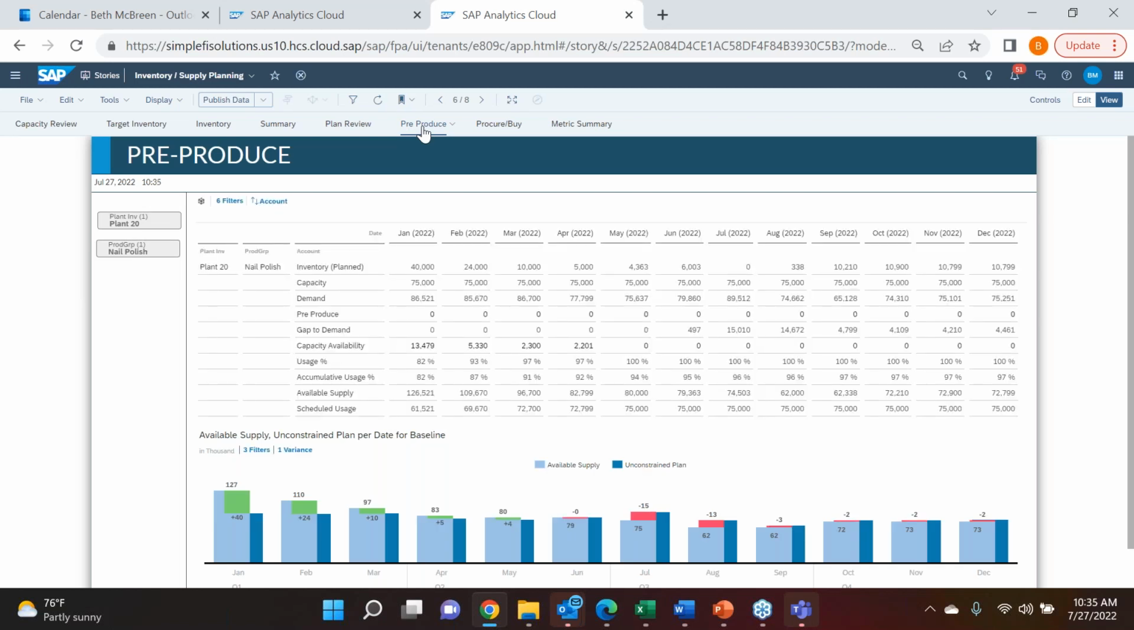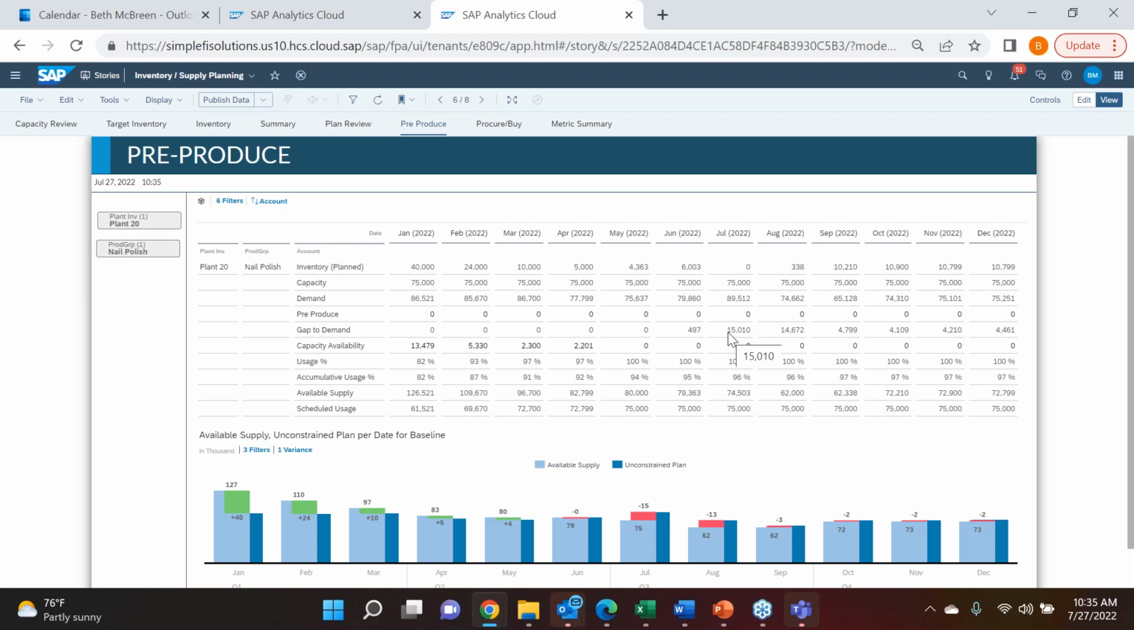And so here, now let's talk through some of our accounts. Basically I'm looking at, again, focusing in on this plant, focusing now on this product, and I'm saying, okay, here's my inventory plan, or my ending inventory. Here's the capacity that we are able to produce, and here's the demand. If we skip over this pre-produced line for a second, we can see our gap to demand looks good up until we start to hit the July timeframe, right?